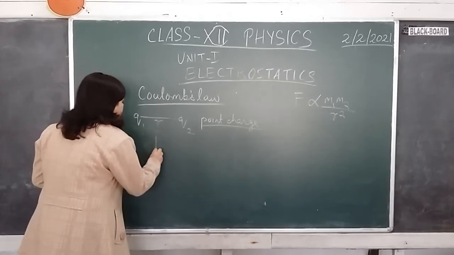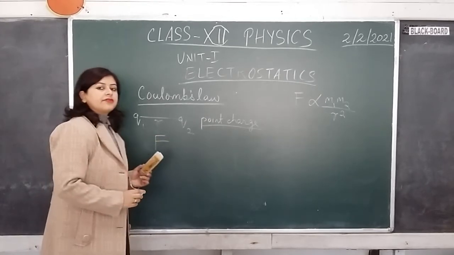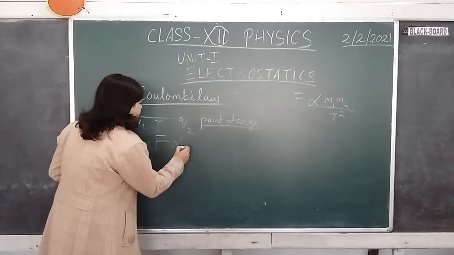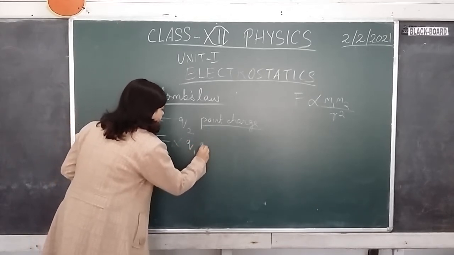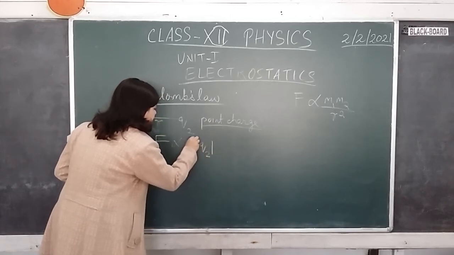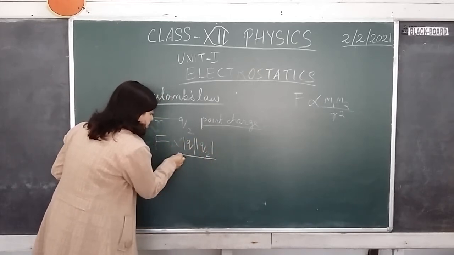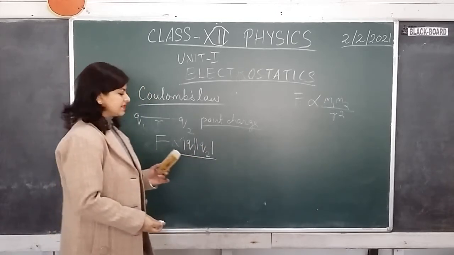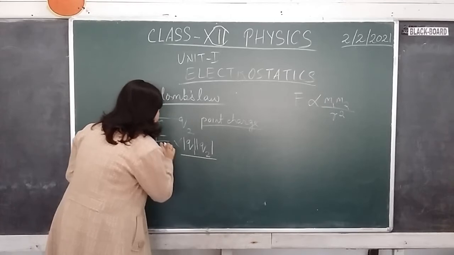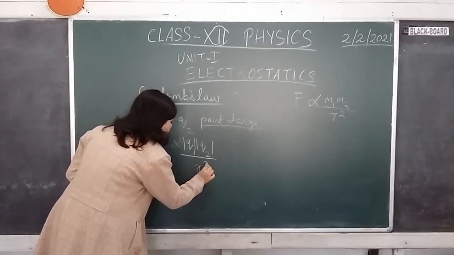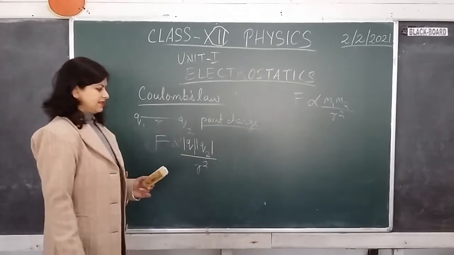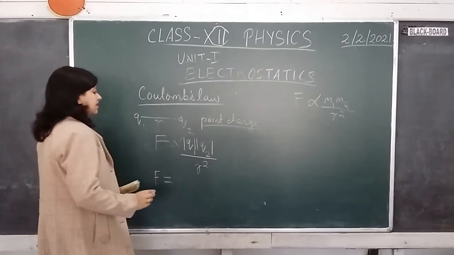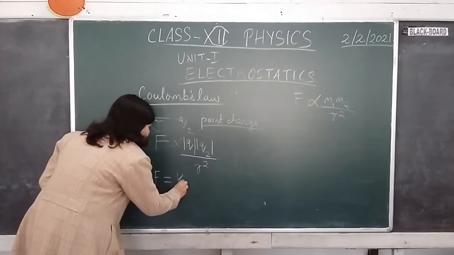According to Coulomb's law, the force of interaction, meaning the force of attraction or repulsion depending on the nature of charges, is directly proportional to the product of the two charges. I will take the modulus of it because if you take the magnitude, we are not concerned about the sign of the charges. So modulus of Q1 Q2, and it is inversely proportional to the square of the distance separating the two charges. Okay. In the next step, we are going to take this proportionality sign out and put an equal to sign, followed by a constant K.